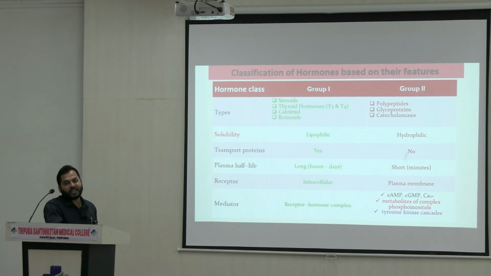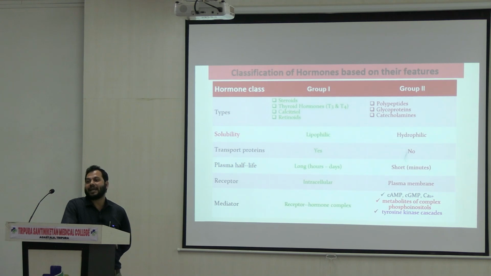If you look at the mode of action of group 1 and group 2 hormones, group 1 hormones act through the formation of a receptor-hormone complex only. But group 2 hormones act via some second messenger molecules. If you see the second messenger systems, you will find a number of second messenger molecules through which group 2 hormones act.